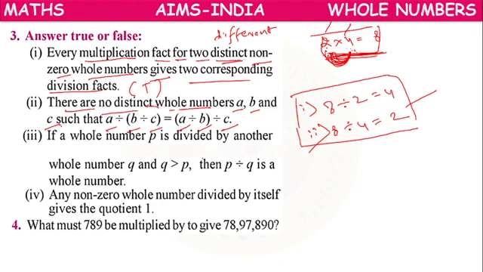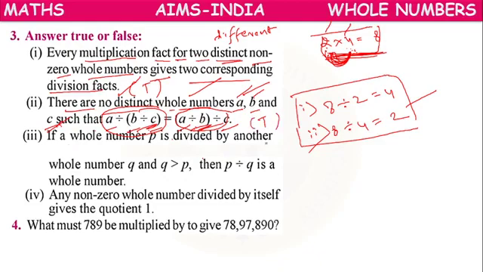Here in one order and here in another order, they are telling both are the same. There are no distinct whole numbers A, B, C such that if the order changes, the values will be equal.